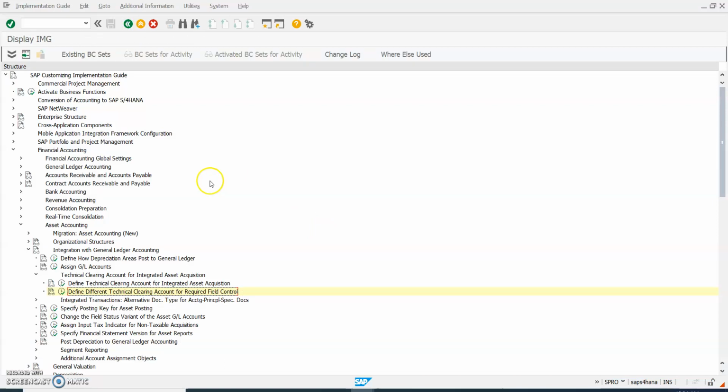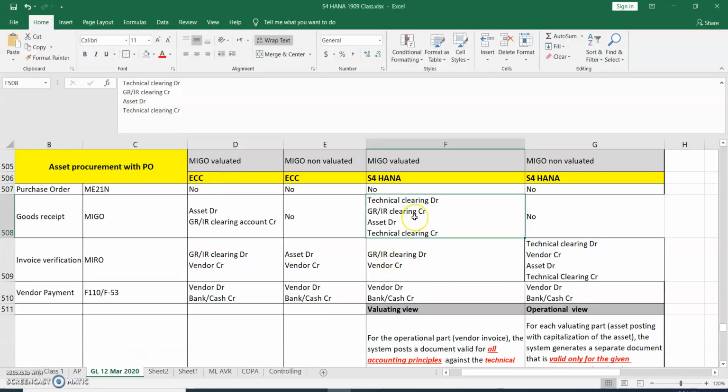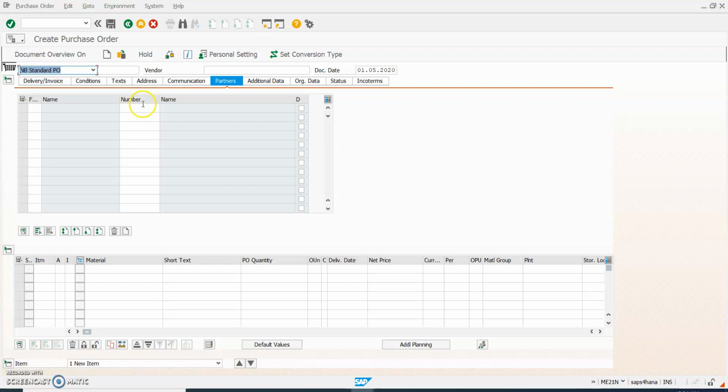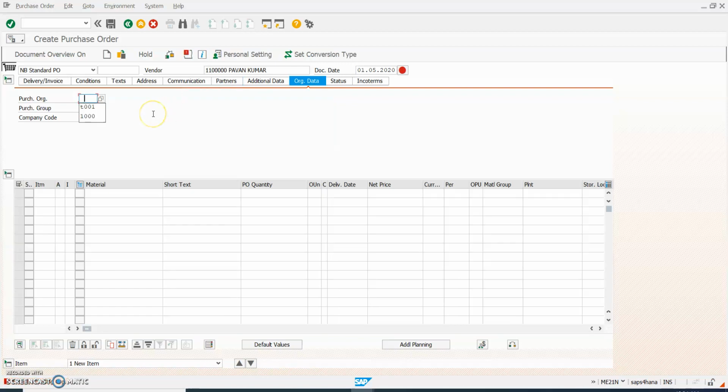Now we will create one purchase order in S/4HANA system with MIGO valuated. Let me create the purchase order. ME21N is the transaction code used to create the purchase order. I'm giving the vendor name, enter, and giving the purchase organization, purchasing group, company code, hit enter.